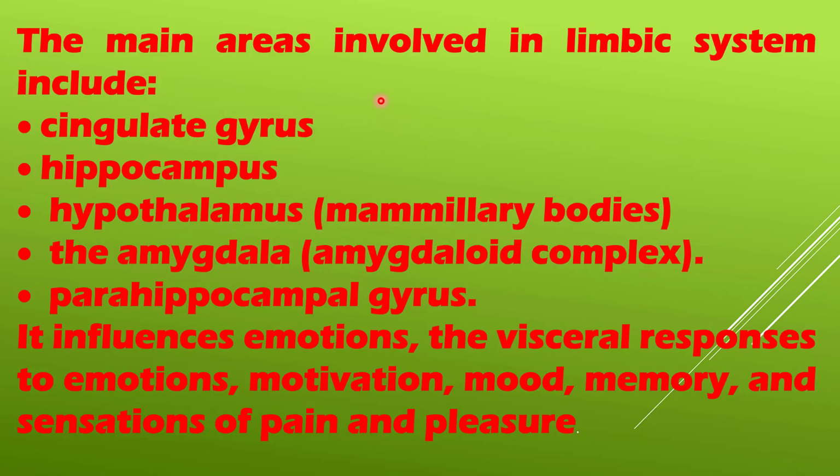They consist of a large number of areas. The most important ones are the cingulate gyrus, hippocampus, hypothalamus, amygdala, and parahippocampal gyrus. This limbic system is concerned with emotion, visceral response to emotion, motivation, mood, memory, and the sensation of pain and pleasure.